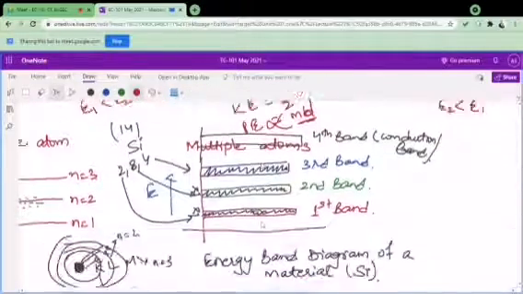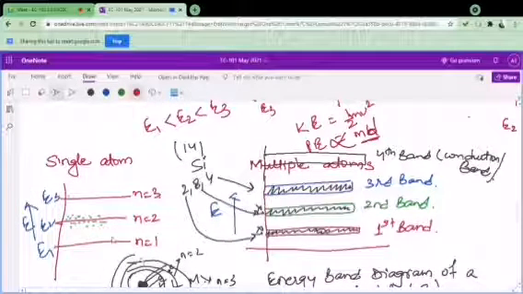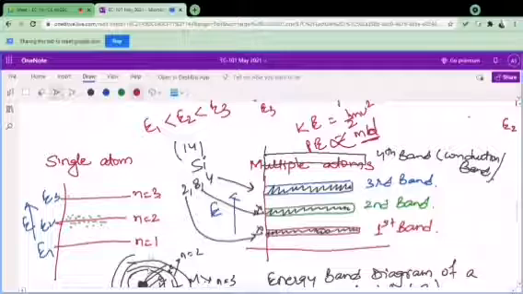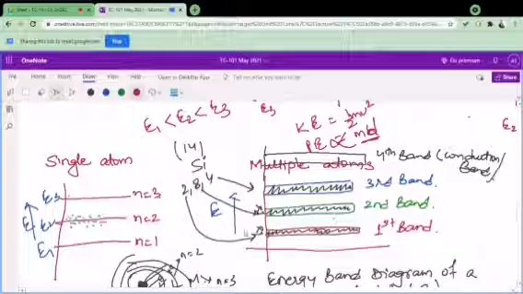So it means when I discuss a single atom, this will be my representation, where n equal to 1, n equal to 2 and n equal to 3 are defined by particular levels. But when I discuss a larger number of atoms, then I can't say there will be a single energy level. There may be more than one energy level. So that's why I have denoted here a band of energies. And as I move to the upward side, from E1 to E3, my energy is increasing.